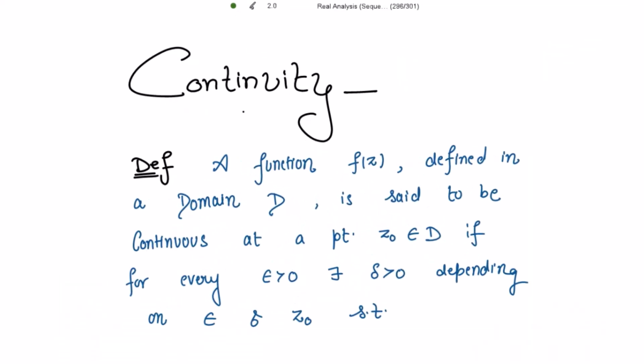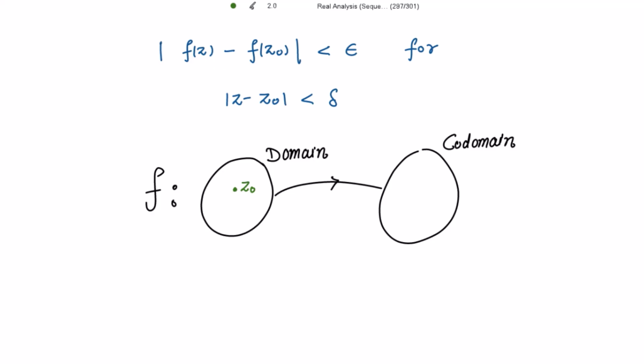See the definition. A function f(z) defined in a domain D is said to be continuous at a point z0 belonging to D, that is your domain, if for every epsilon positive there exists delta positive depending on epsilon and z0 both, such that mod of f(z) minus f(z0) is strictly less than epsilon for mod z minus z0 strictly less than delta.